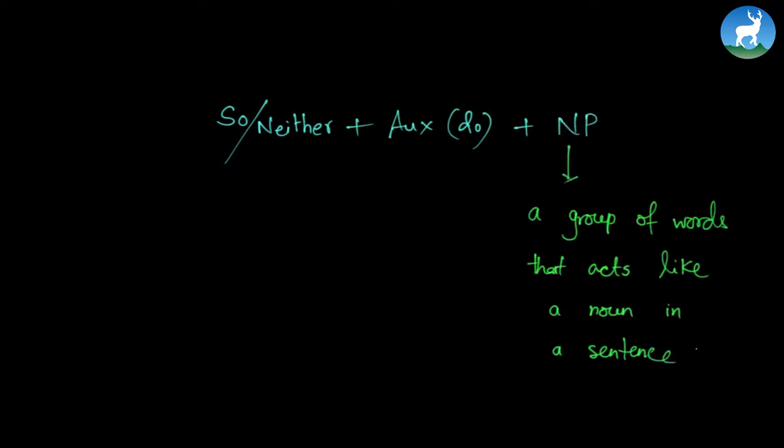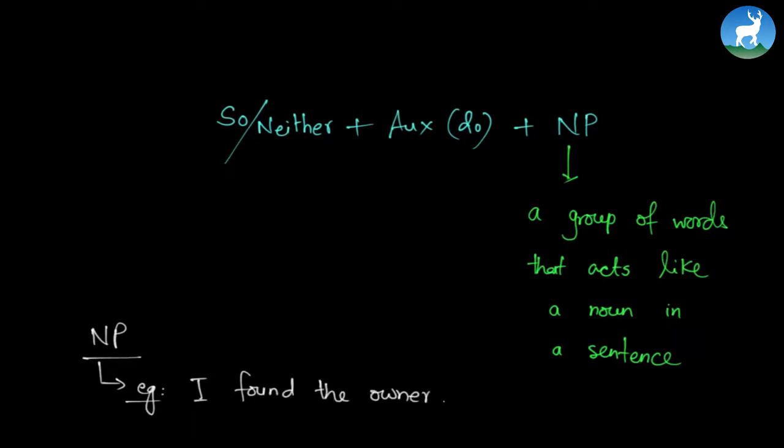We have some agreement and disagreement structures. Let's begin with the first one: neither plus auxiliary do plus noun phrase. So, what is a noun phrase? Now, this can be something new for you. A noun phrase is a group of words that acts like a noun in a sentence. Let's look at an example for this thing called a noun phrase, and we'll go back to our structure. I found the owner of the dog. Now the owner of the dog is acting as a noun phrase.